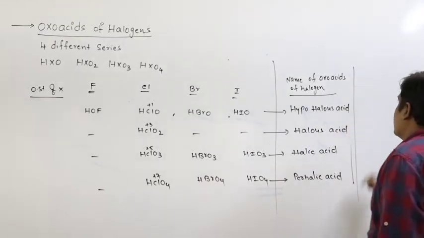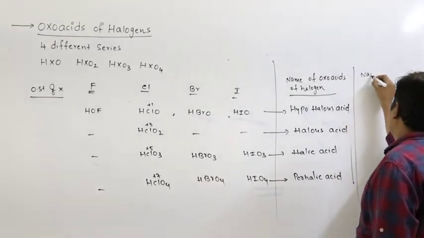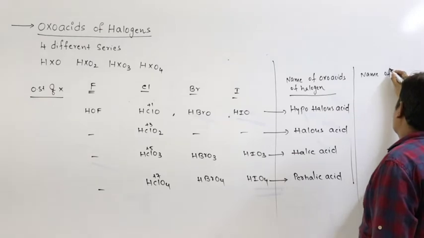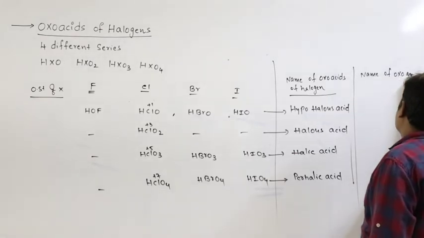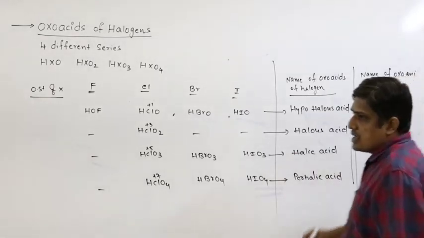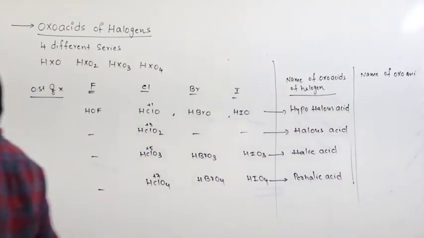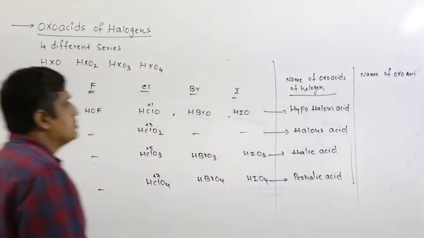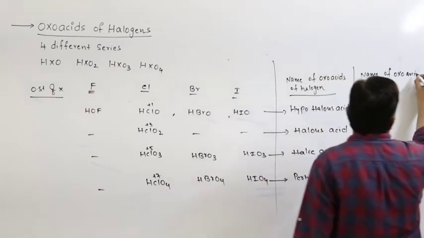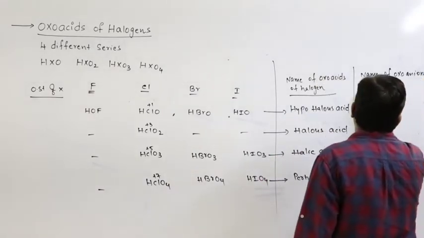Now even you can write the name of the oxo acid anions, the oxo anions of halogens.